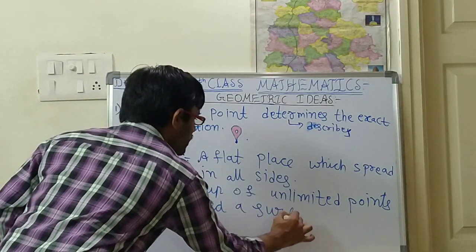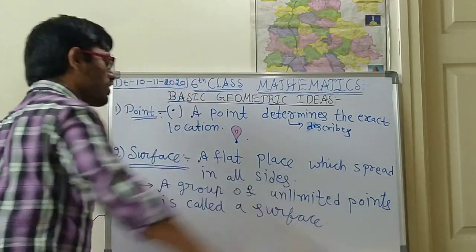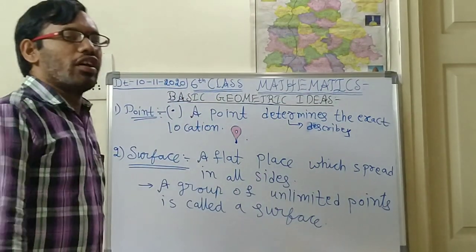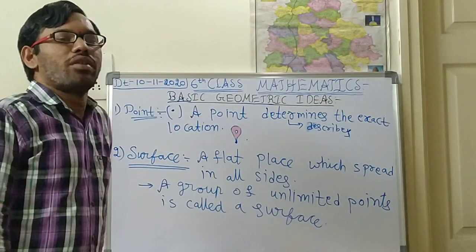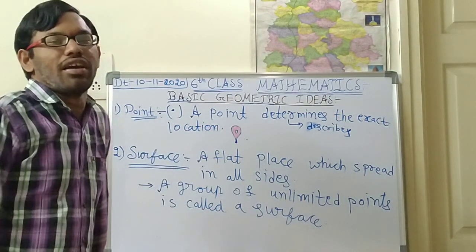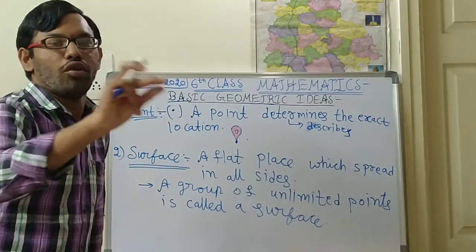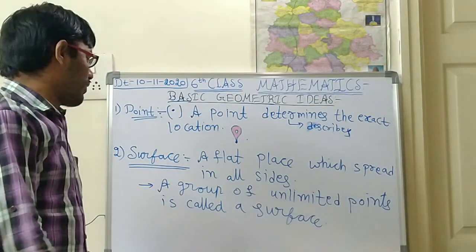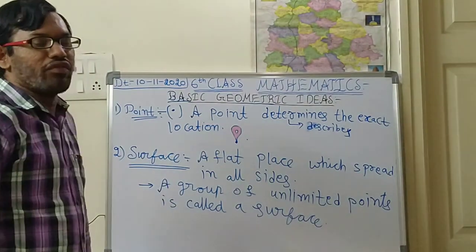We can say it like this also. Please note down these definitions, children. In your exam, these questions will be asked directly for 1 mark: what is a surface, what is a point.